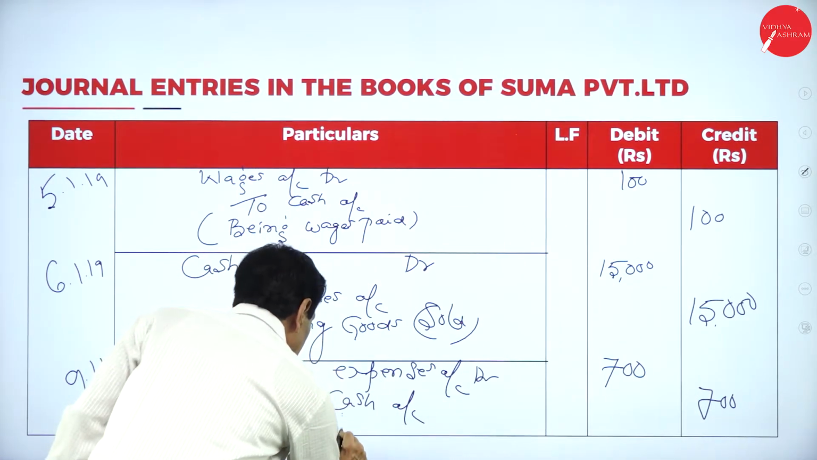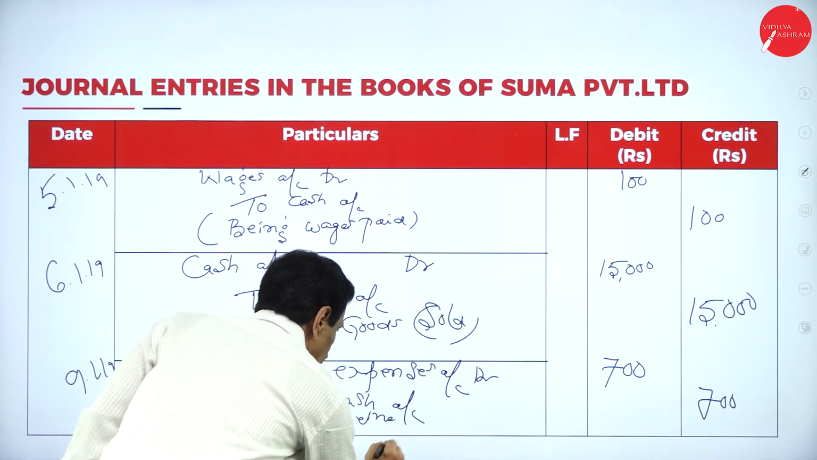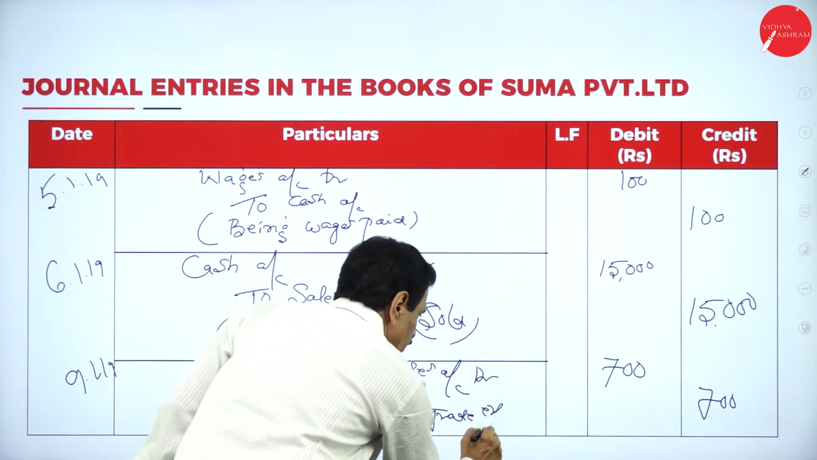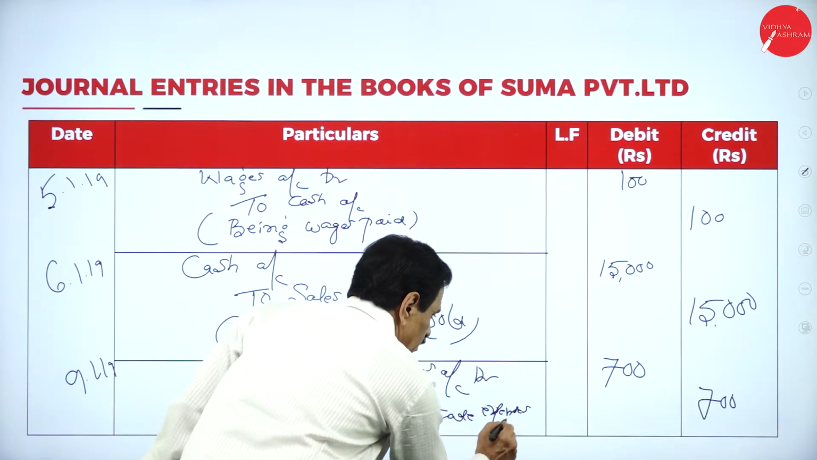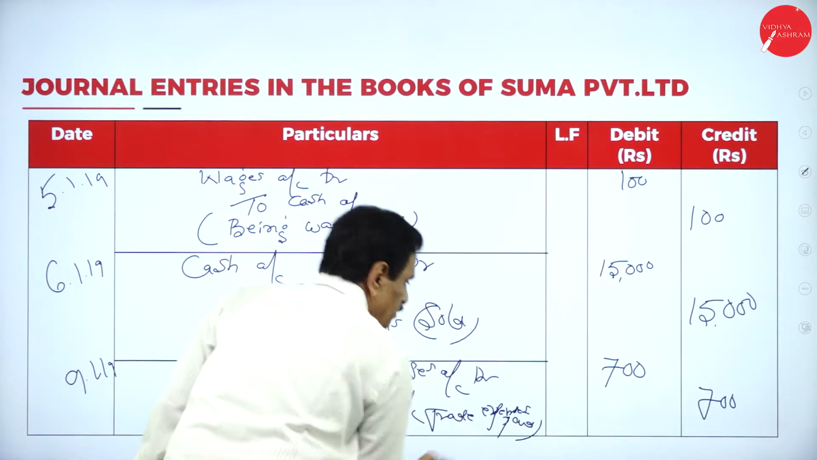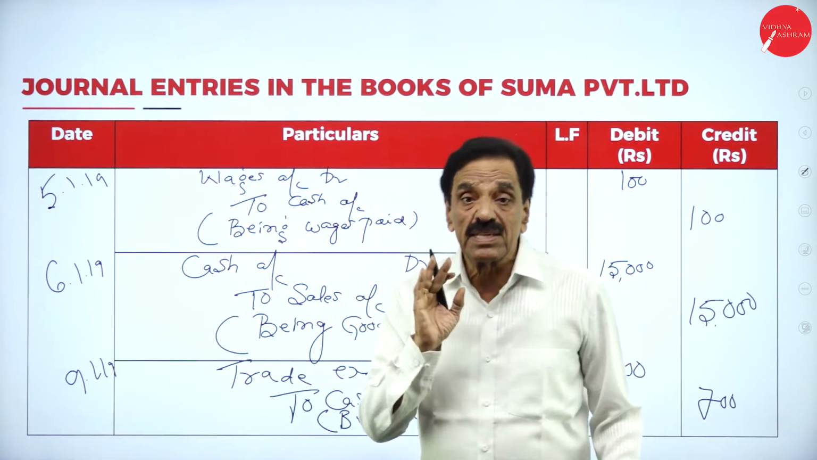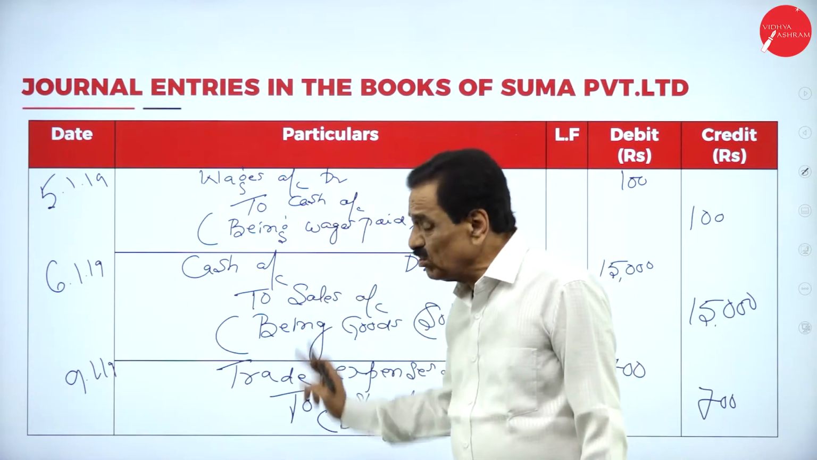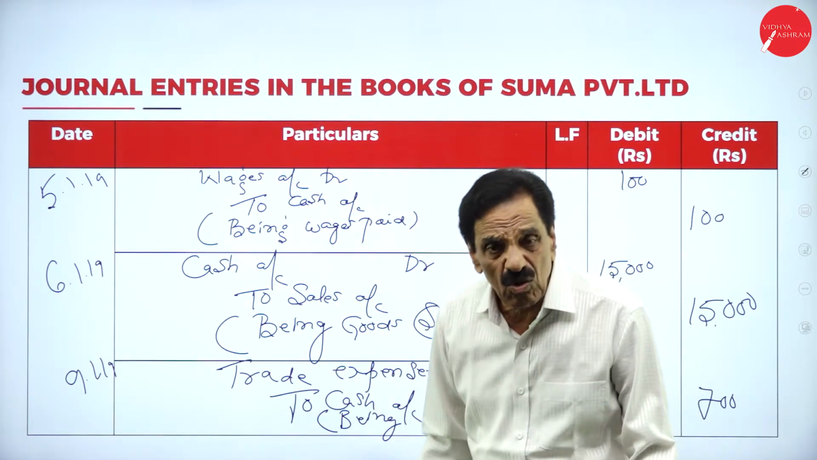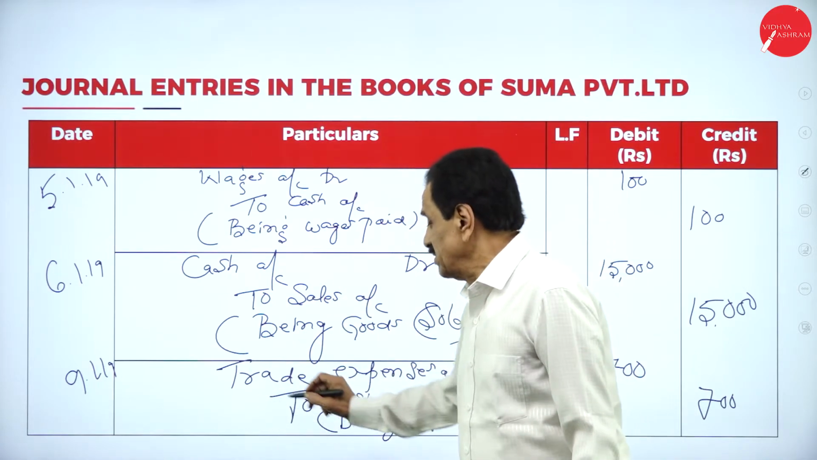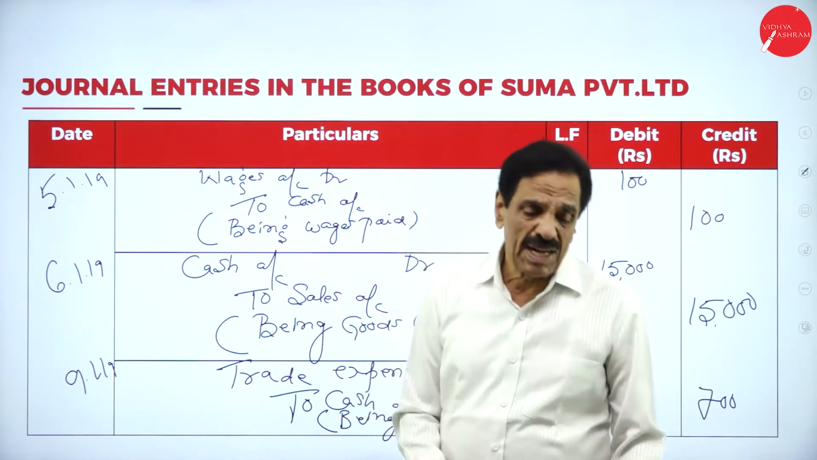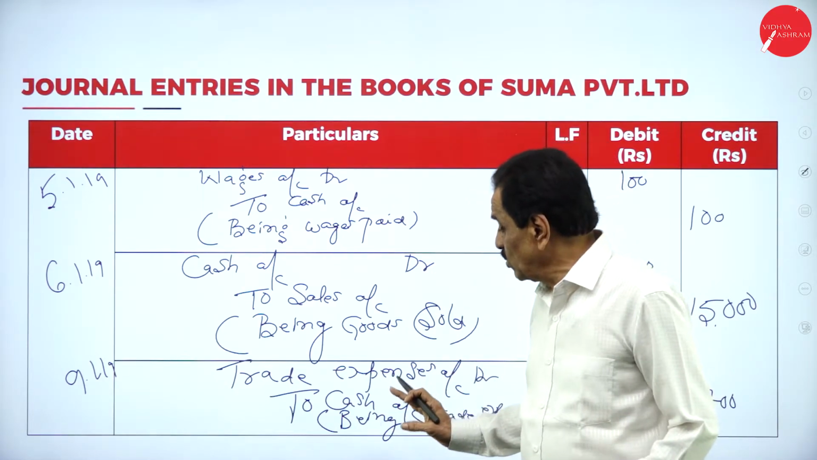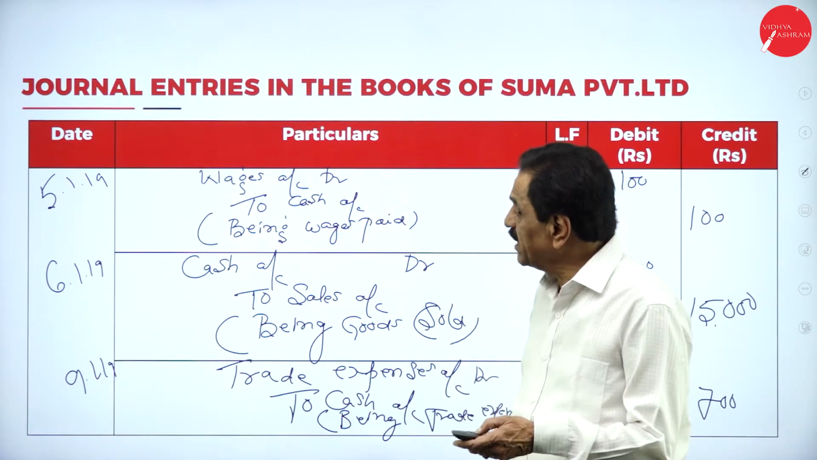Narration: being trade expenses paid. What's the entry? Trade expenses account debtor to cash account. Slowly I can go. So this is a journal entry you are passing. You must understand which should be debited and which should be credited. You have to see that. We'll move on to the next entry.